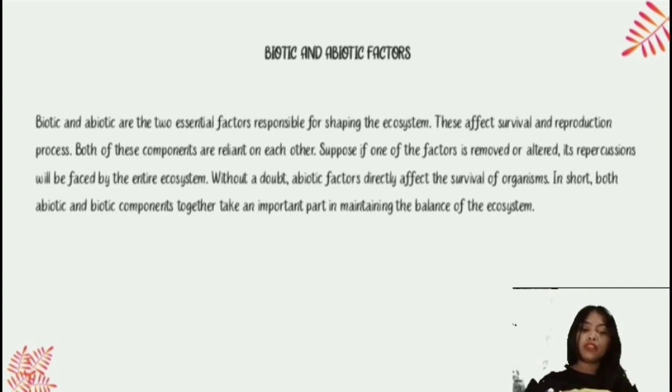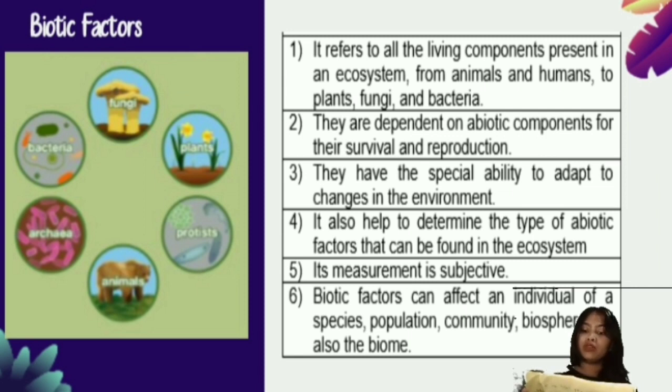So, meaning the two factors are extremely important for our ecosystem because these factors have a specific role in our ecosystem. And to know more about the biotic and abiotic factors, this chart will tell you the differences and the similarities of the two factors. First, we are going to tackle the biotic factor.